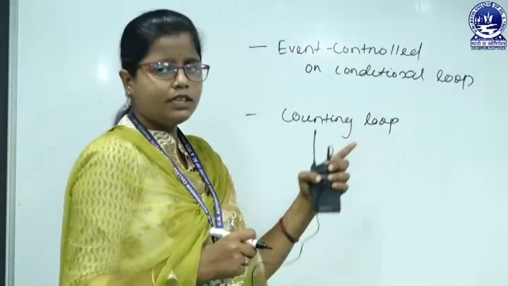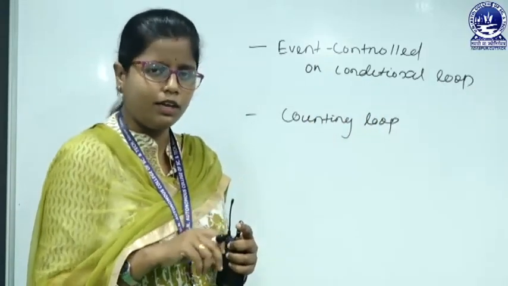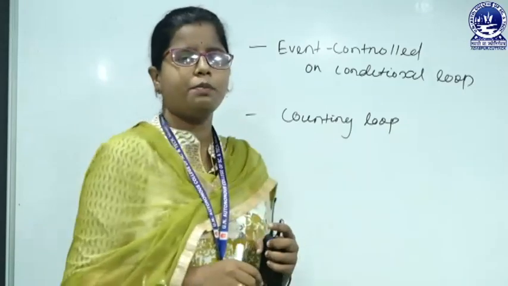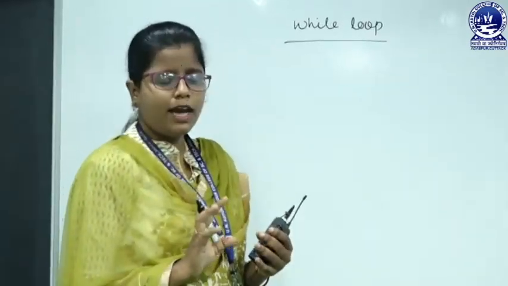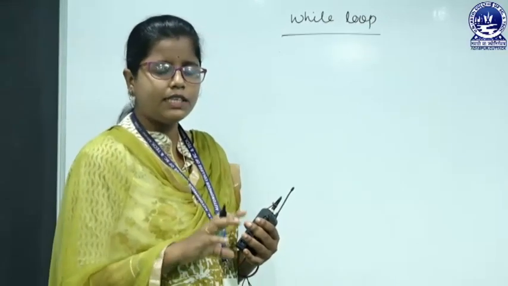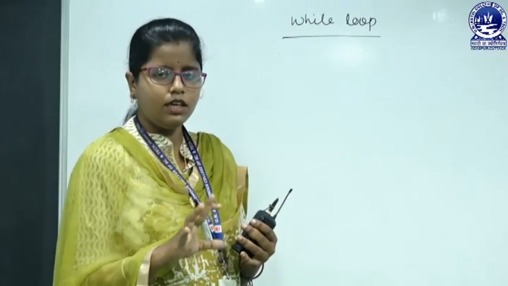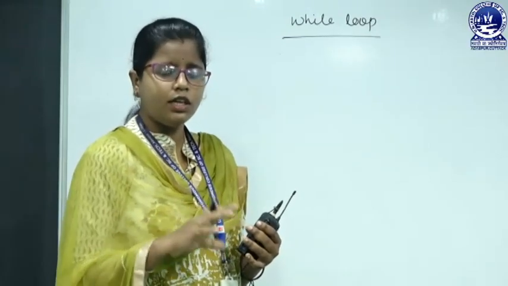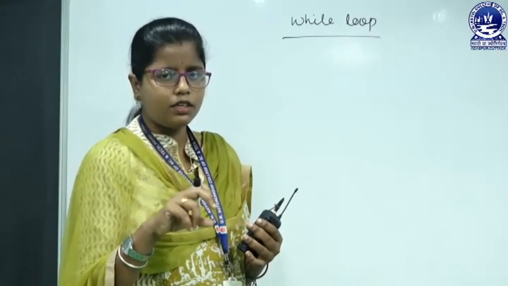In Python, the conditional loop can be implemented by using the while loop and the counting loop can be implemented by using the for loop. So, first we discuss the while loop, that is a conditional loop. Based on the condition, we decide how many times the loop body will get executed and when to stop the execution of that loop body.